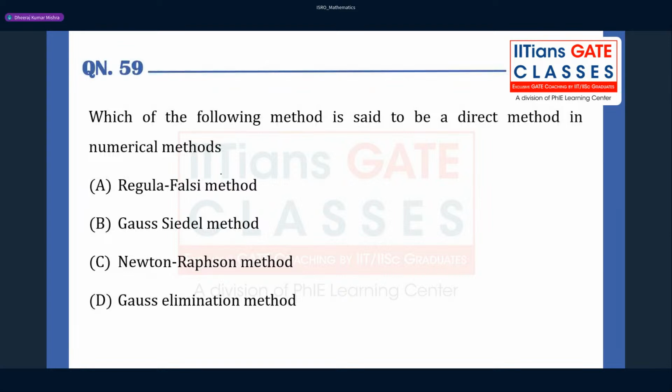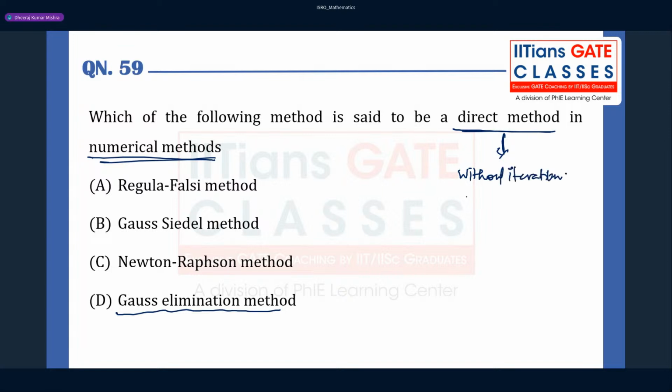Which of the following is said to be a direct method in numerical methods, right? There are four methods they have given here: Regula-Falsi, Gauss-Seidel, Newton-Raphson, okay, and the Gauss elimination method. Okay, so do you know the meaning of direct method? A direct method is nothing but a method which can be used to solve any sort of equation without iteration. Okay, without iteration.